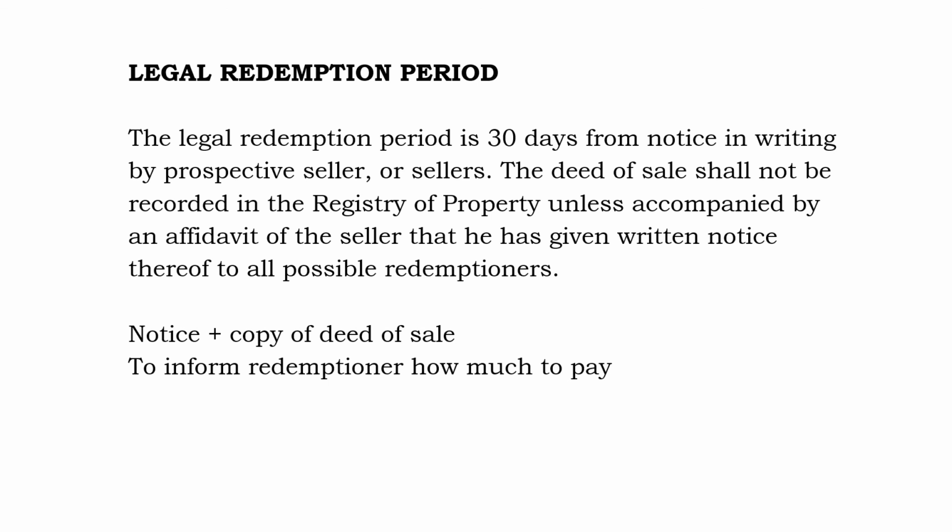Although the law says that a written notice must be served upon all possible redemptioners, we have jurisprudence stating that the written notice must be accompanied by a copy of the deed of sale in order to inform the possible redemptioners of how much they are going to pay in the event that they decide to exercise their right of redemption.